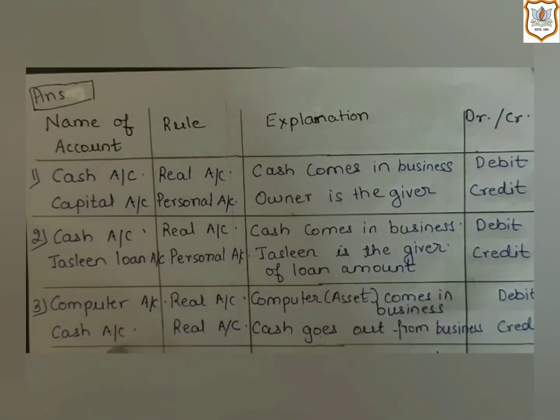Now the second account is the cash account. Cash is also a thing. It is also an asset. So it is a real account. Now by applying the formula or rule of real account, which says credit what goes out. And here, as we have purchased an asset, in order to purchase that, we must have paid for it. That's why cash is going out from the business. So the cash account will be credited.